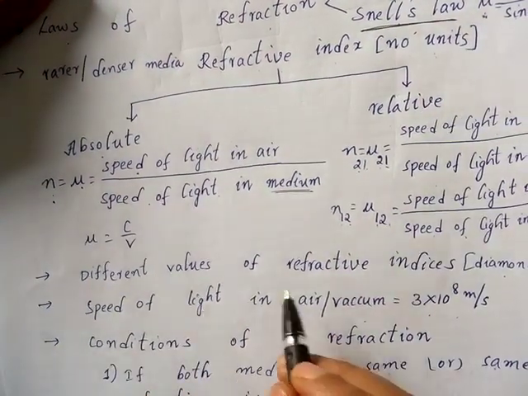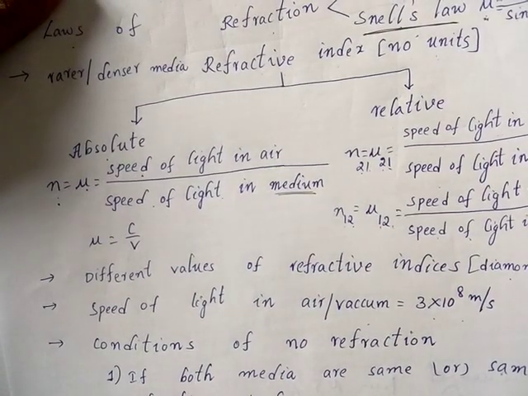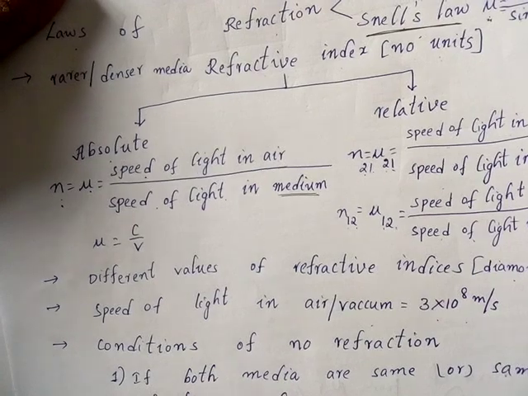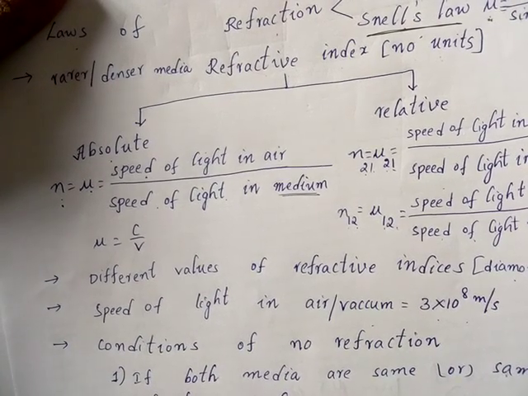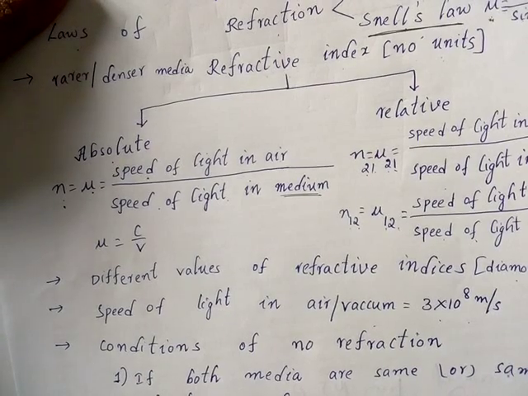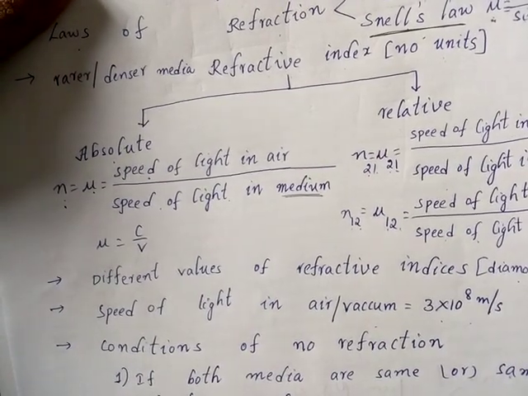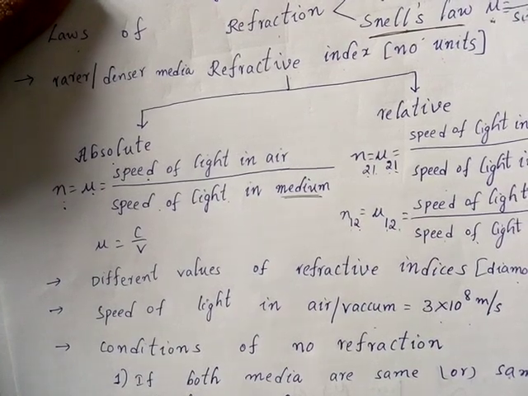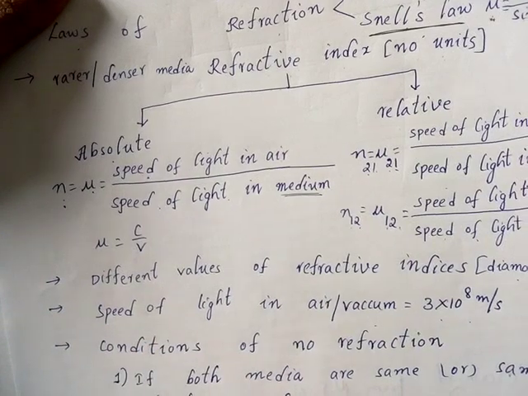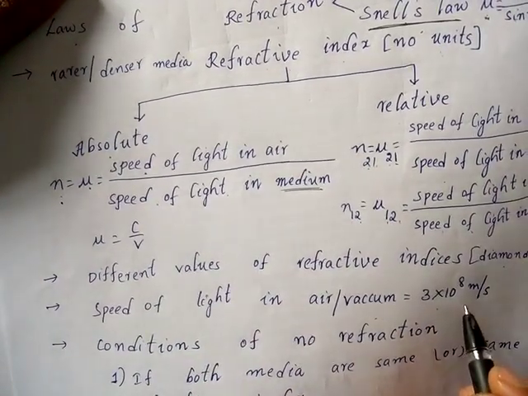Then different values of refractive indices are given in your textbook. You can check it. So compared to air, all the other media have less speed, whatever the value they give. For example, if they give the refractive index of diamond as 2.42, that means compared to vacuum, diamond will have 2.42 times lesser speed for the light. So the speed of light in air or vacuum will be 3 × 10^8 meters per second.